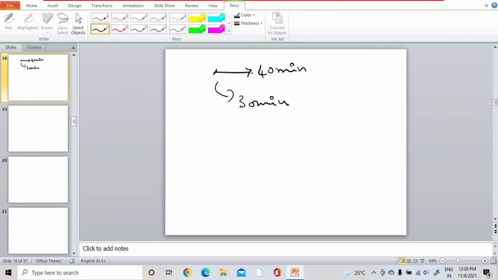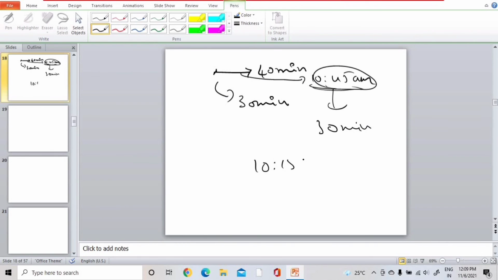He told that the next bus will be at 10:45 a.m. Then at what time did the inquiry clerk give this information? That means 10:45 minus 30, that is 10:15. At 10:15 a.m. the inquiry clerk gave this information to the passenger.